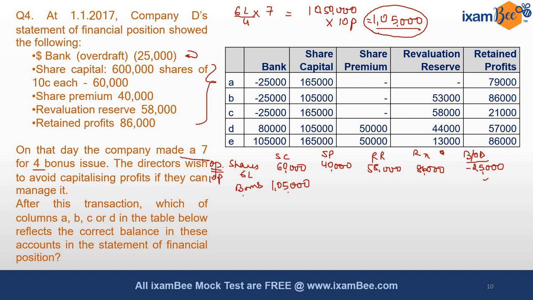From where? We know that bonus is paid from free reserves and securities premium. Firstly, the first preference is always given to the capital reserves which can be used up. The directors also wish to avoid capitalizing profits if they can manage it. So here as well, they can manage to use securities premium, but the maximum securities premium available is 40 only. So we'll be deducting 40, not more than that, because it is not available. Out of 1,05,000, we have used 40 from securities premium. The rest of 65,000 would be taken only from retained profits, because we know that revaluation reserve cannot be used for bonus payments.